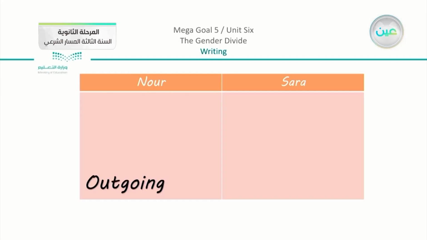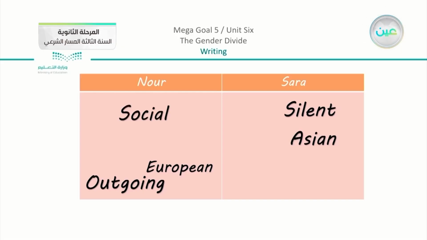Very simply, I can say that Noor is outgoing, Sarah is a silent person. Noor is European, Sarah is Asian. Noor is social, but on the other hand, Sarah is a shy person. Noor is from a conservative background or environment, and we're going to explain how or why. And we have here Sarah, her society is a little bit more open. Also, I'm going to show why.